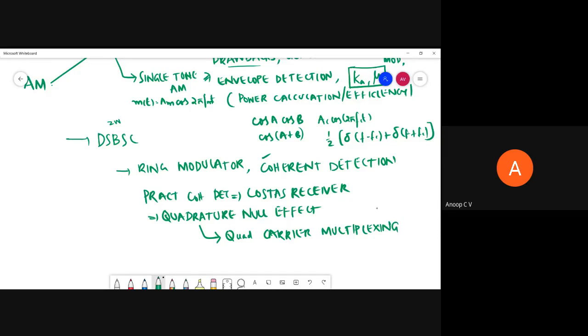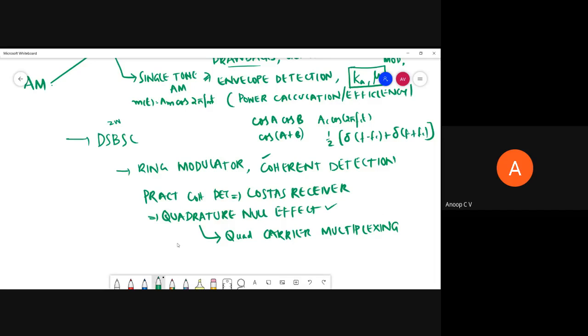That is nothing but making use of this quadrature null effect. We can use cosine and sine of the same frequency to multiplex two signals, M1 of t and M2 of t. So with a given bandwidth of 2 fM, we can transmit two signals. That is quadrature carrier multiplexing.